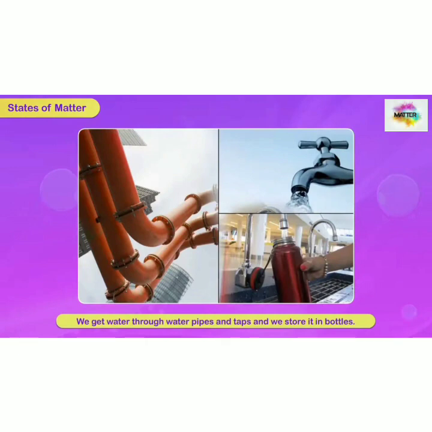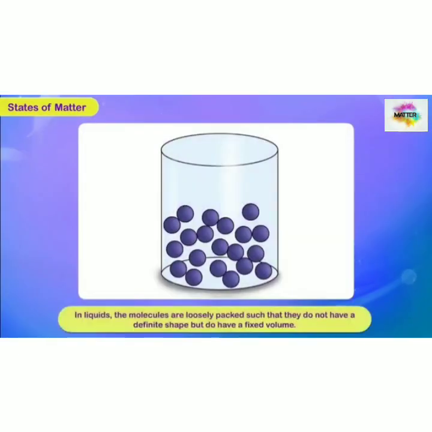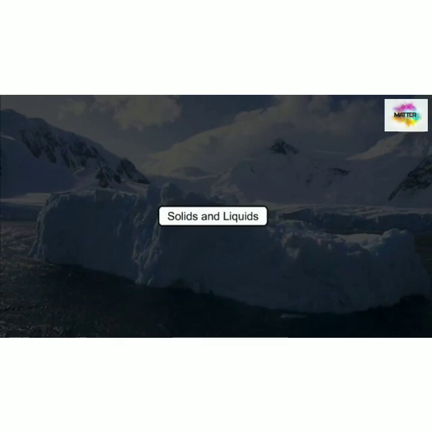Okay, now what about molecules in liquid? In liquids, the molecules are not tightly packed, means the molecules are loosely packed, such that they do not have a definite shape but they do have a fixed volume. I am repeating this again: liquids do not have a fixed shape but they do have a fixed volume. Okay? Now, students, I am giving you one example to understand solid and liquid better.